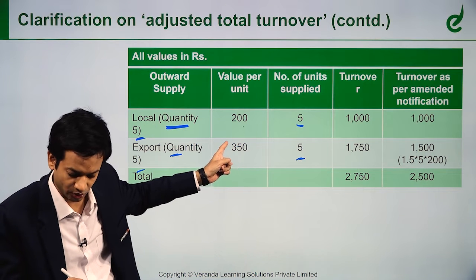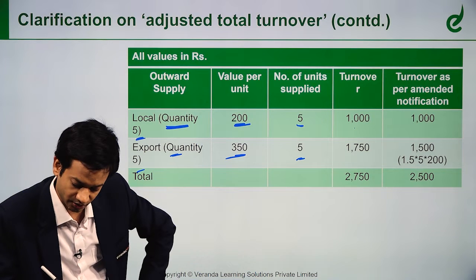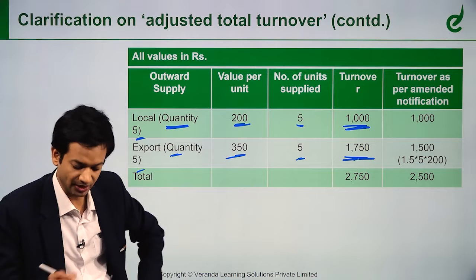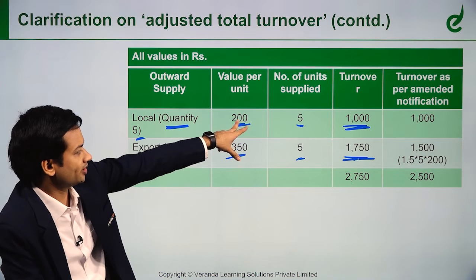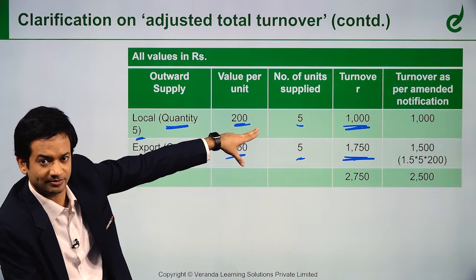5 units he is supplying, 200 rupees per unit. But in case of export, 350 rupees per unit. So here how much value does it come to? 200 into 5,000. Here it is 350 into 5,000. So if you see, the value is 200,000 rupees, right? So if I am exporting the same quantity, it should be capped at 1.5 times turnover, right?